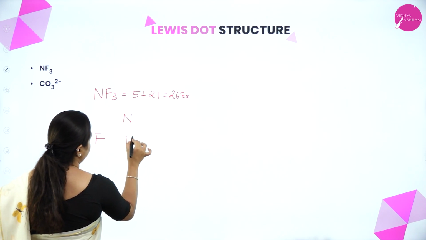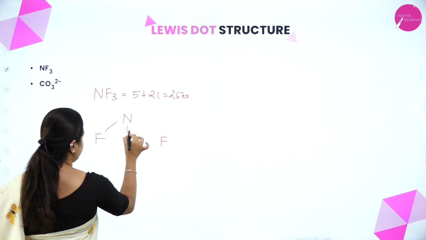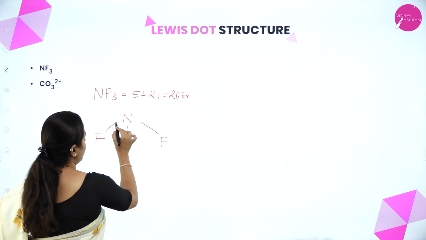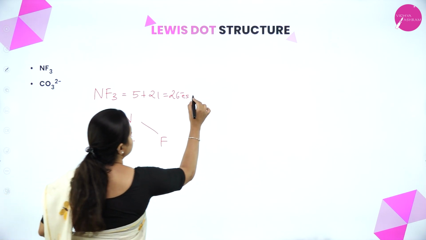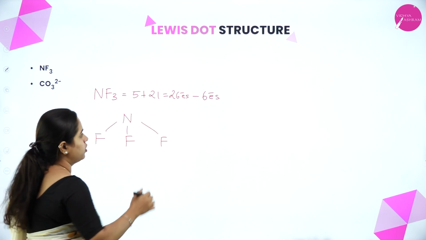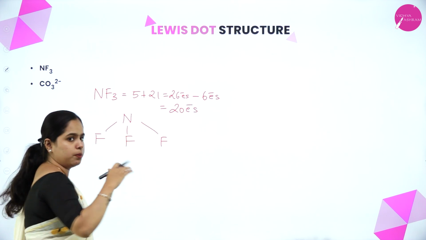Now 3 fluorines are represented here. Yes. Now I give a single bond to each of them. Right. That's the next step. Now out of which, 1, 2, 3, 4, 5, 6, 6 electrons are gone, represented as single bonds. So that means a total of 20 electrons are left. Now we have to represent them.